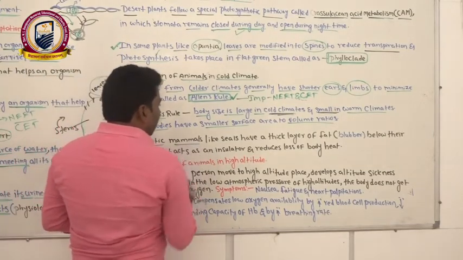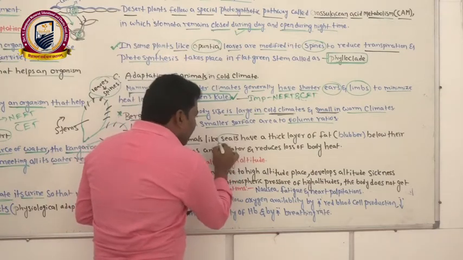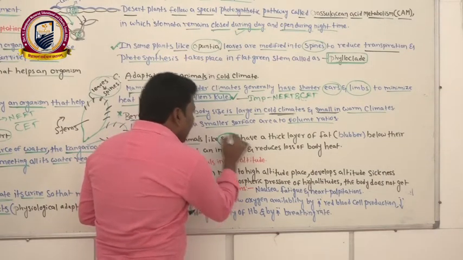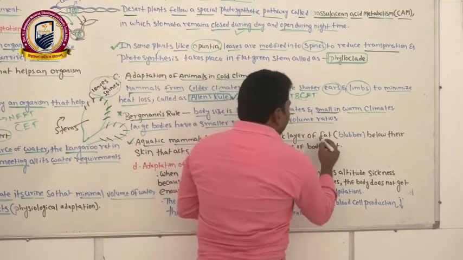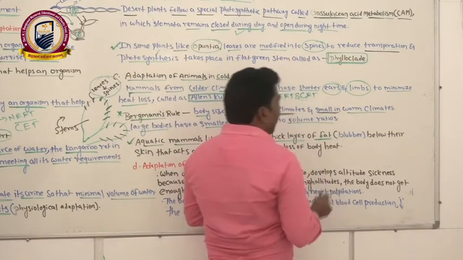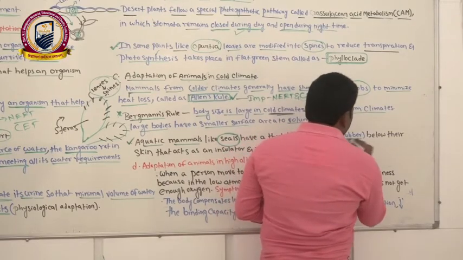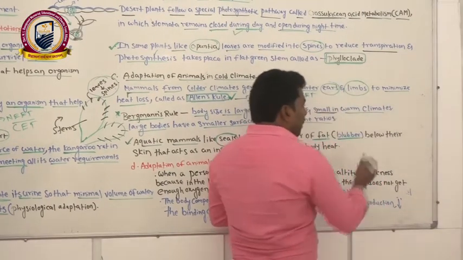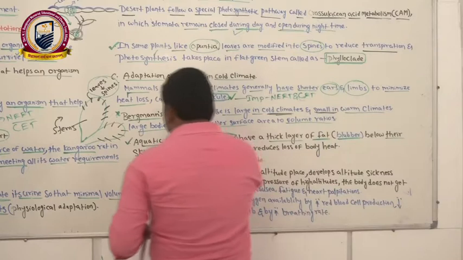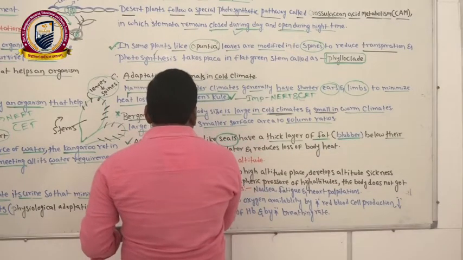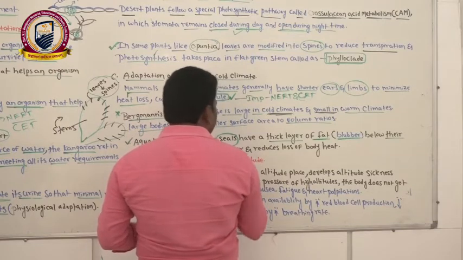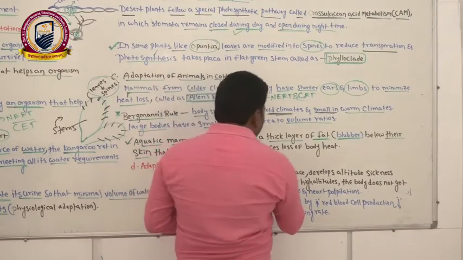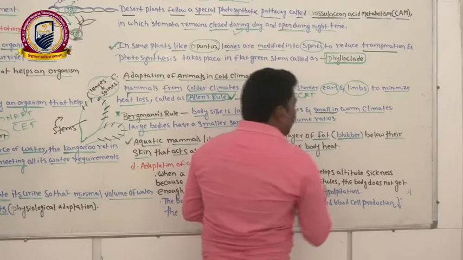Now we can see the next point. Aquatic mammals like seals have a thick layer of fat called blubber below their skin that acts as an insulator and reduces loss of body heat.